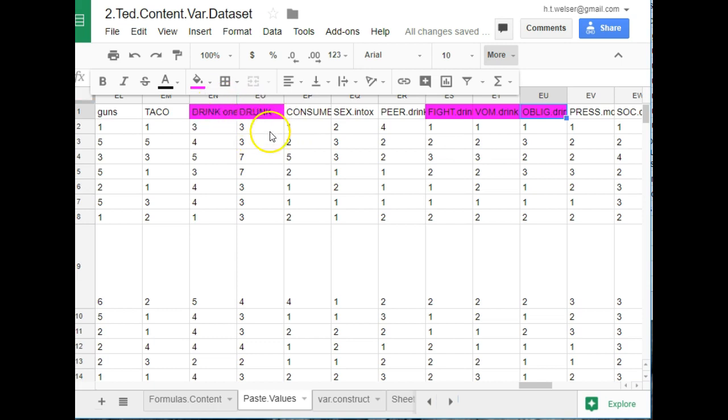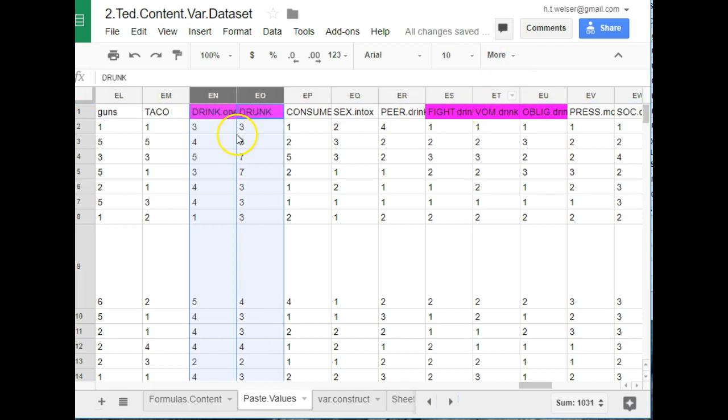And probably we want to make the amount of drinking one variable, and then the fighting, drinking, and so on another one. I'm just going to go ahead and copy these first.